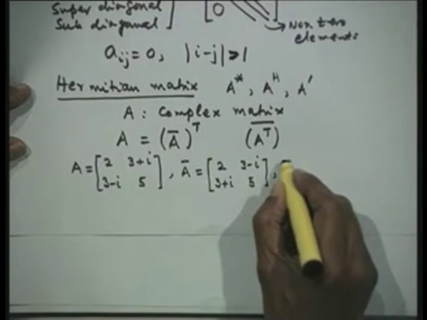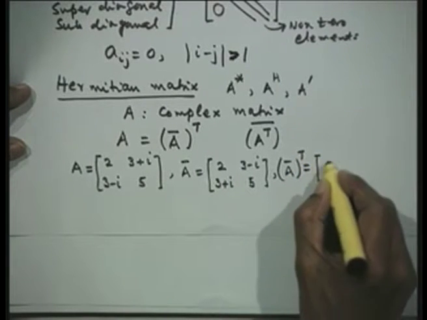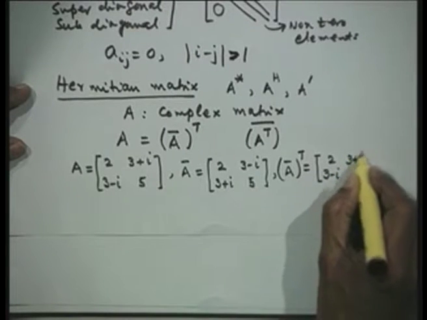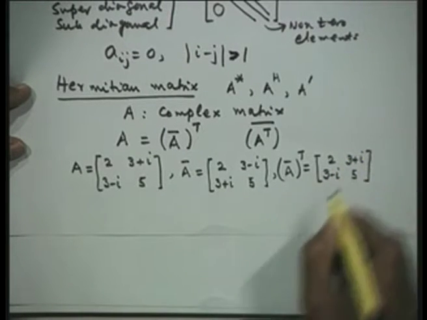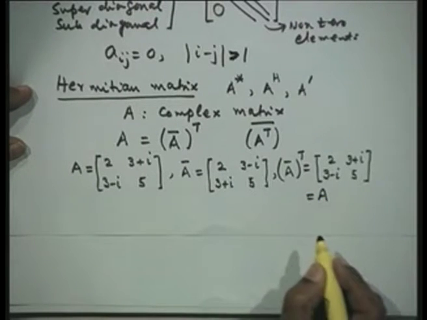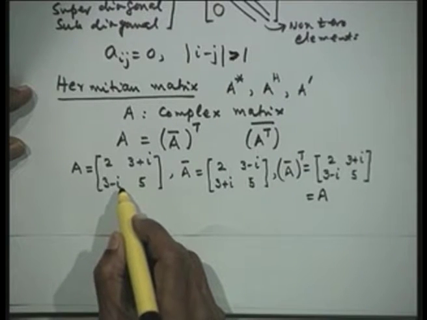Then let us take the transpose of this matrix. The transpose of this is 2, 3 plus i, 3 minus i, and 5, which is the same as A. Therefore, this is a Hermitian matrix.